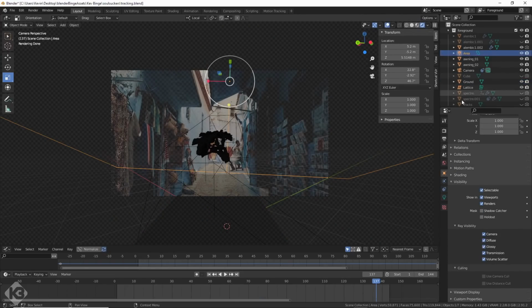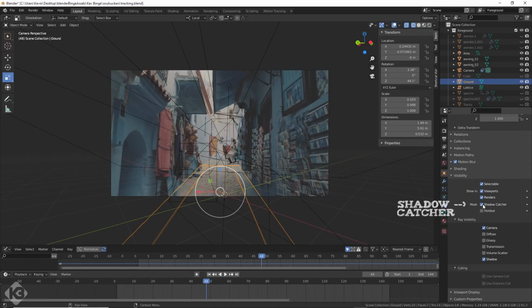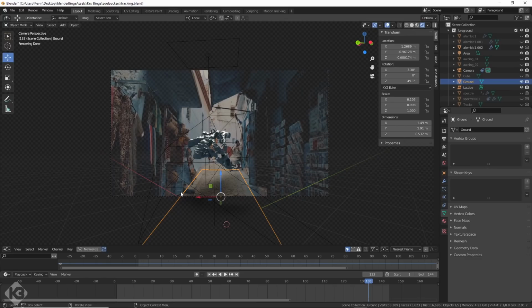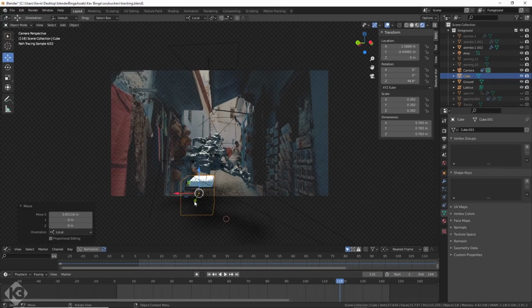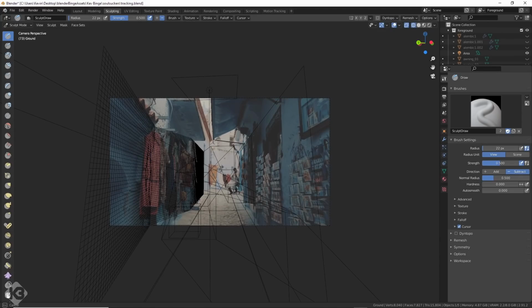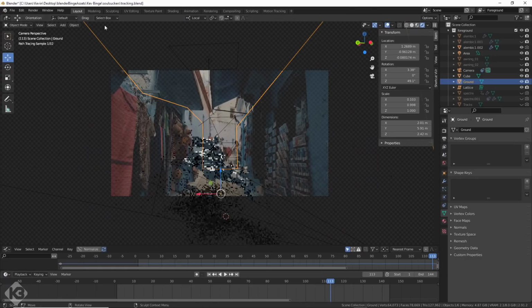I added an area light, then set the ground to be a shadow catcher in the object panel, and yeah, a shadow. Getting there. I added some geometry to the places where the shadow would distort and sculpted out a wall in the places where the products come out. I wasn't going for perfection here, but something to catch some shadow and sell it a bit more. Test it out and yeah, not too bad.